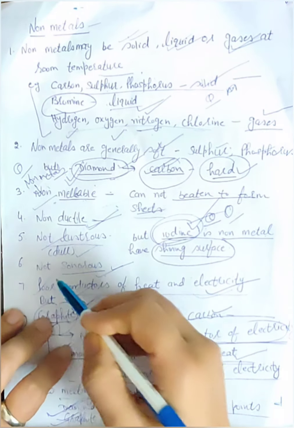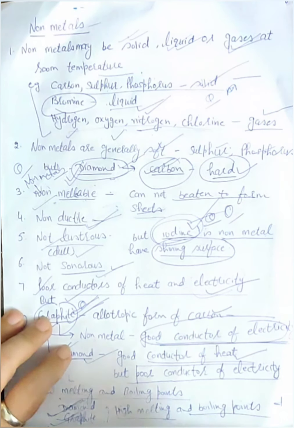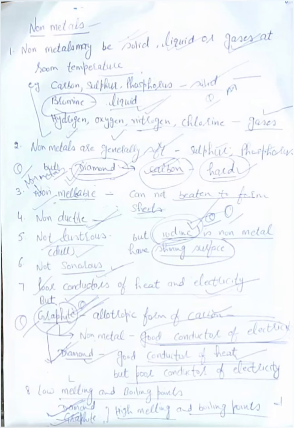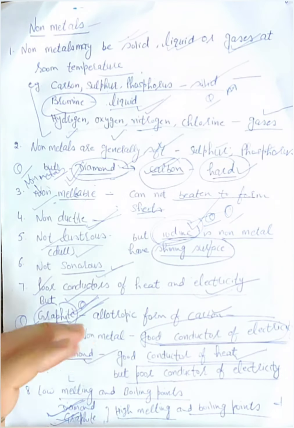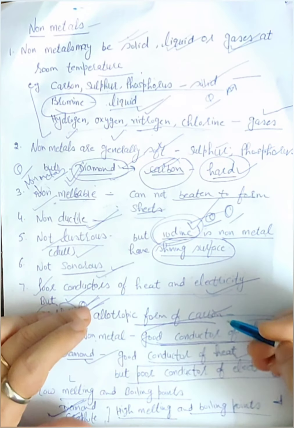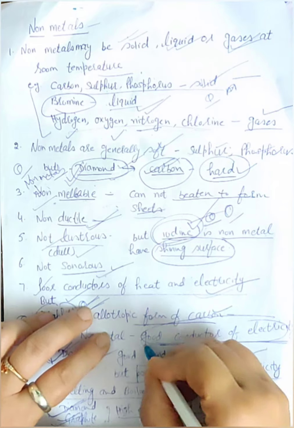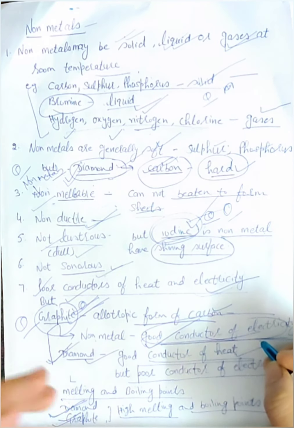And next, non-metals are poor conductors of heat and electricity. They will not allow heat and electricity to pass through them. But again, one exception is graphite, again an allotropic form of carbon. It is a non-metal, but it is a good conductor of electricity.